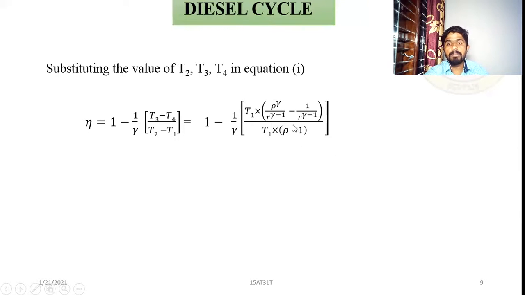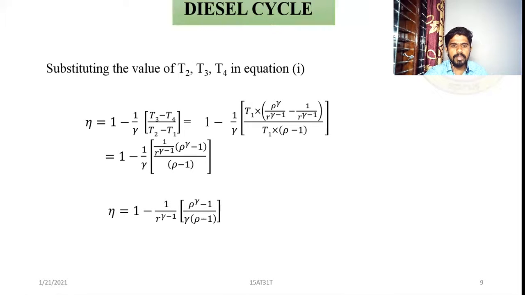Please verify this with the previous equations 2, 3 and 4. Yes. Simplify this and you will get 1 minus 1 by gamma into 1 divided by R to the power gamma minus 1 into rho to the power gamma minus 1 divided by rho minus 1, because T1 and T1 get cancelled.